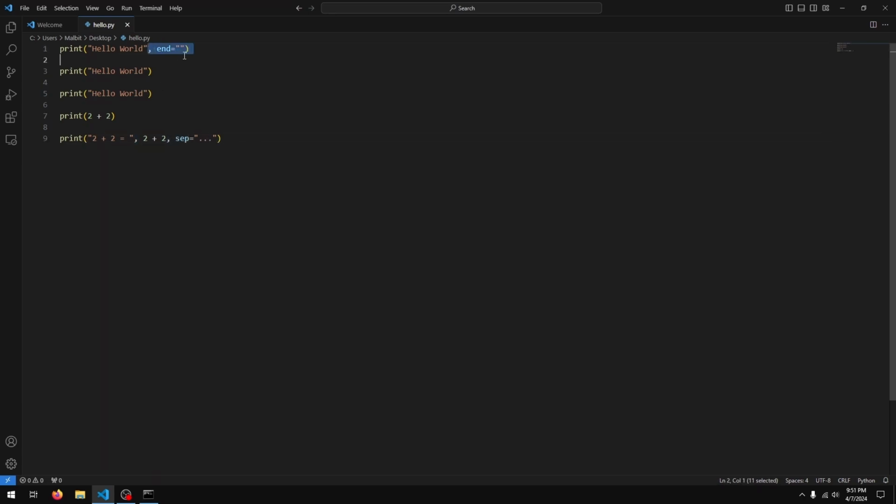One thing to note, the end and the sep part needs to come after all these expressions, so it needs to be the last thing in your print statement, right? You can also combine these, so I can have sep and end, both of these together, as long as they appear as the last expressions in your print statement.